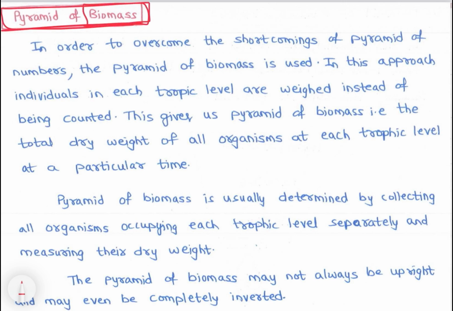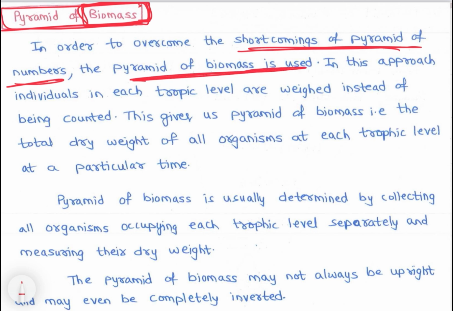Instead of counting how many species and how many organisms there are, we will calculate the total biomass. In order to overcome the shortcomings of the pyramid of numbers, the pyramid of biomass is used. In this approach, individuals in each trophic level are weighed instead of being counted.